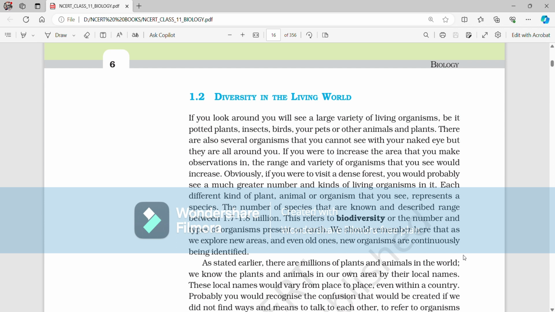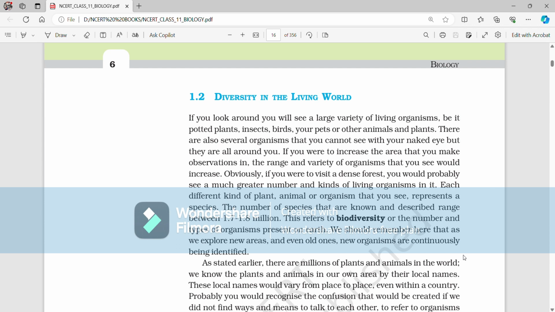If you look around, you will see a large variety of living organisms, be it potted plants, insects, birds, your pets, or other animals and plants. There are also several organisms that you cannot see with your naked eye but they are all around you. If you were to increase the area that you make observations in, the range and variety of organisms that you see would increase. Obviously, if you were to visit a dense forest, you would probably see a much greater number and kinds of living organisms in it.